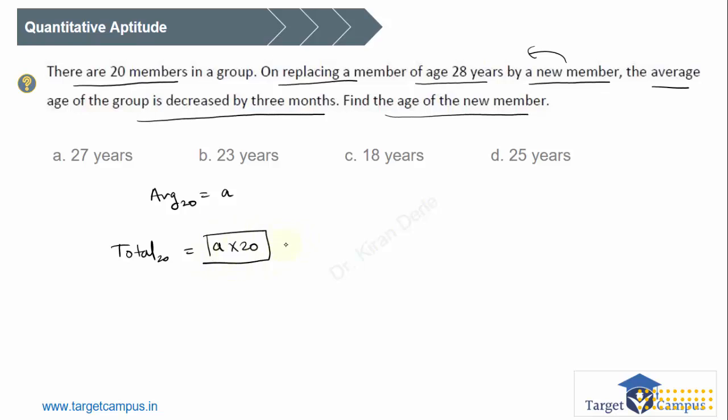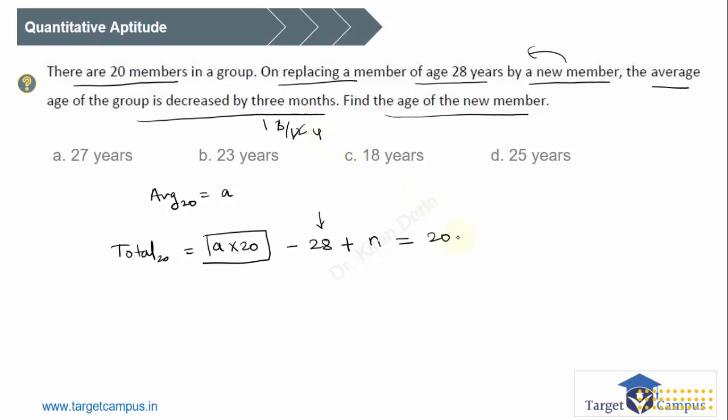Now what is happening? From this total, one person whose age is 28 years is subtracted, and a new person, let's say N is the new person's age, is added to the group. Of these 20 members, the new average got decreased by 3 months. 3 months is nothing but 1 by 4 years.